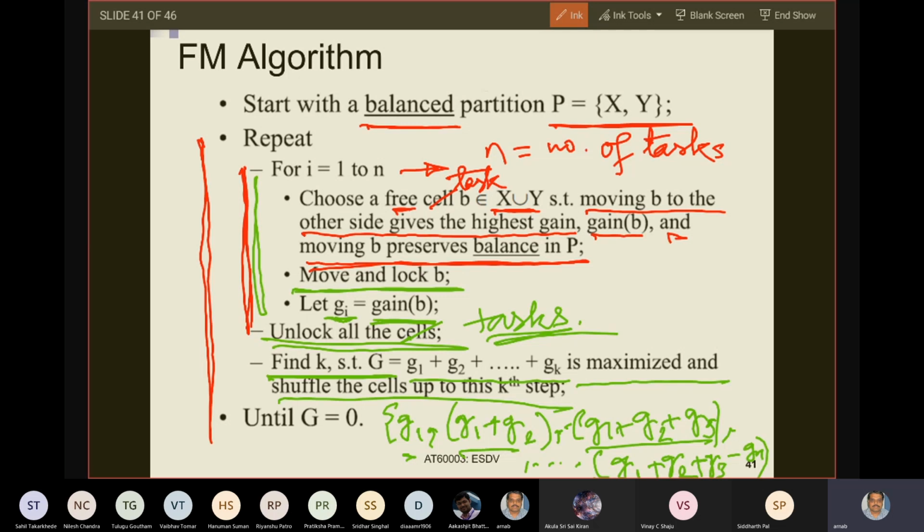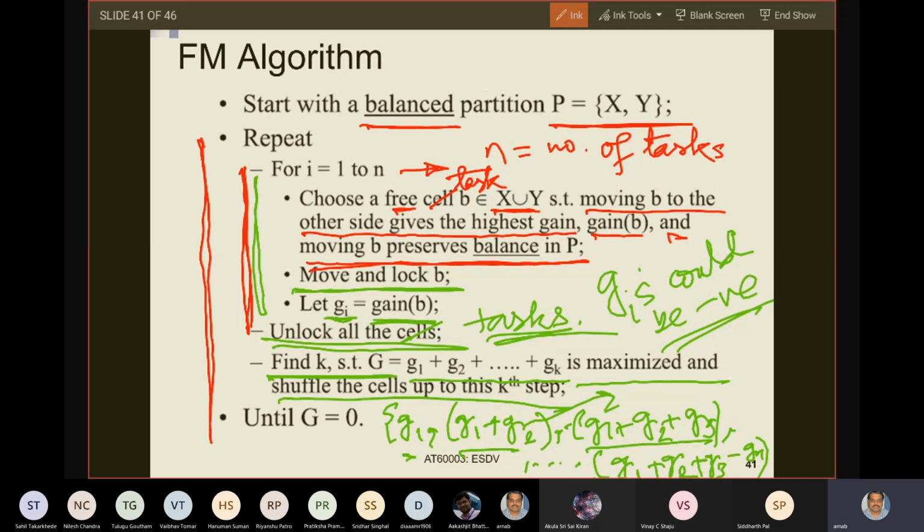And why is it that G1 plus G2 plus dot dot up to Gn is not necessarily the maximum? Why can an intermediate value be maximum? Because some of these G's could be negative. Why?